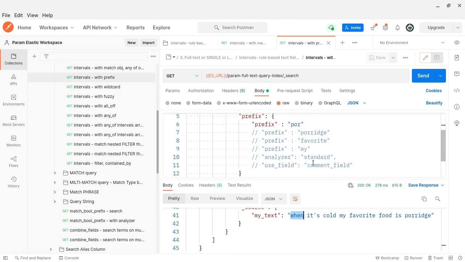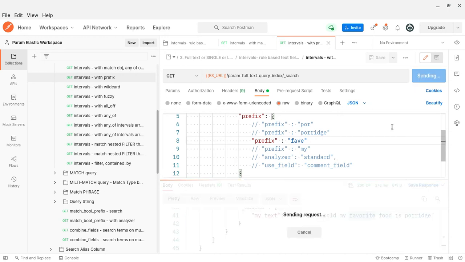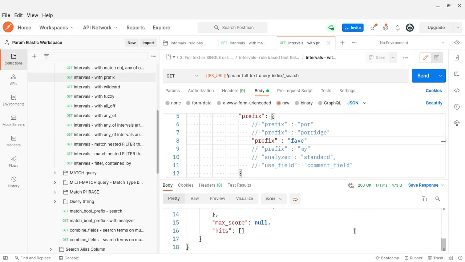Similarly, if it is favorite, let me comment this one. Let me uncomment this favorite. So of course favorite is there. Okay, it's a prefix, no problem. Let me put favorite. I don't know how many there are. Of course, let me say V, right. So it is not there. There is no prefix like this, so obviously I should not get any document. 0, that's fine.